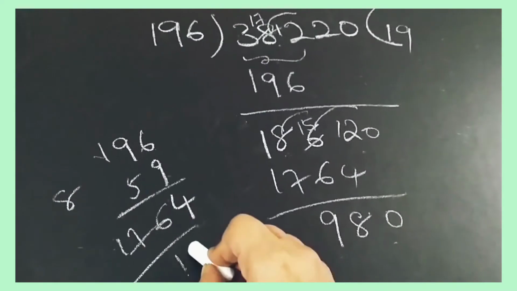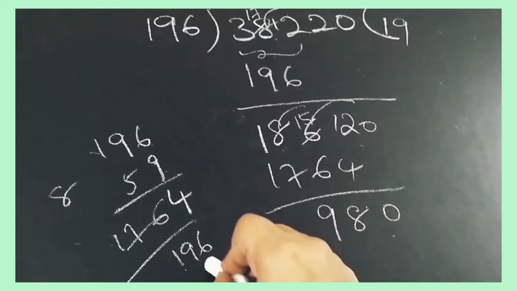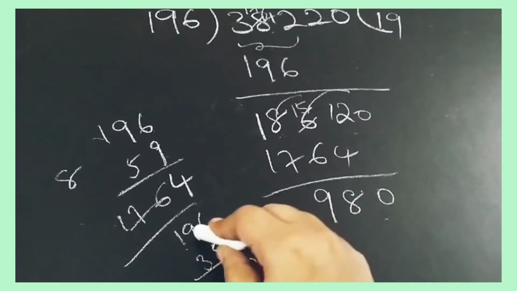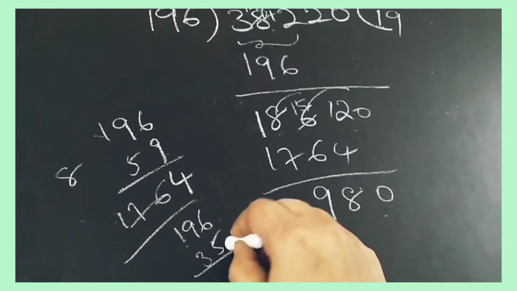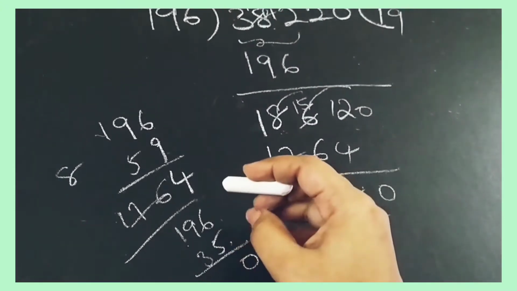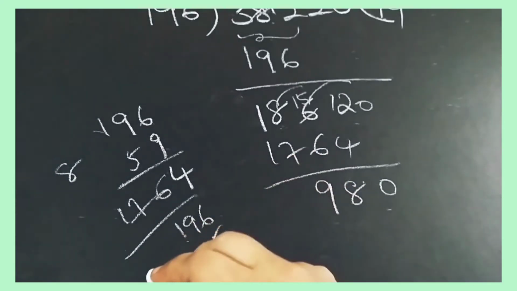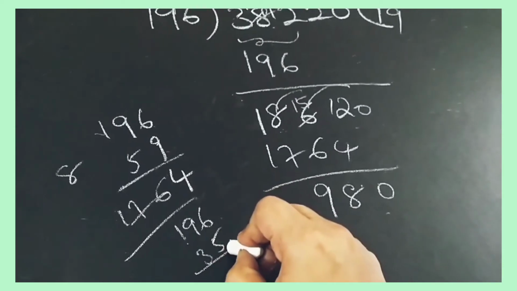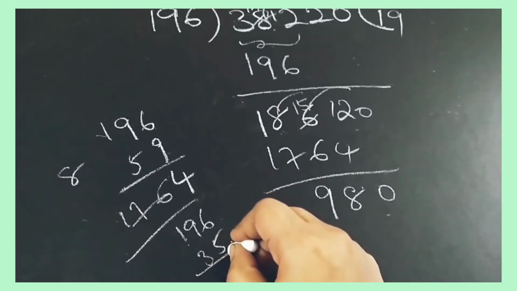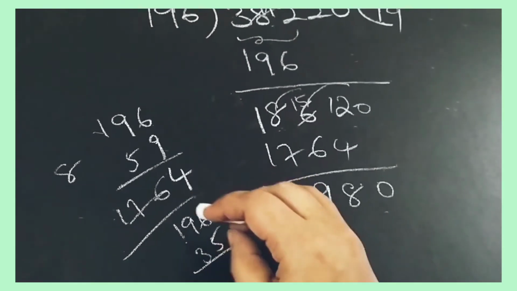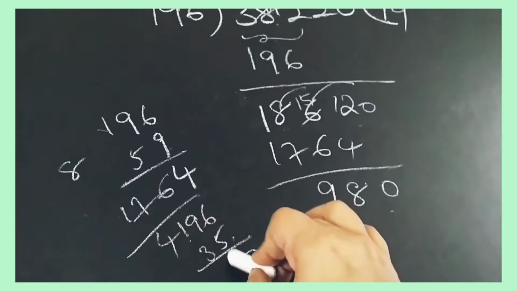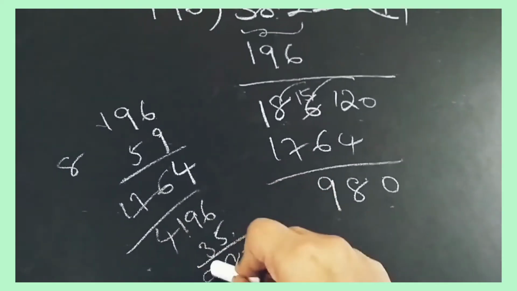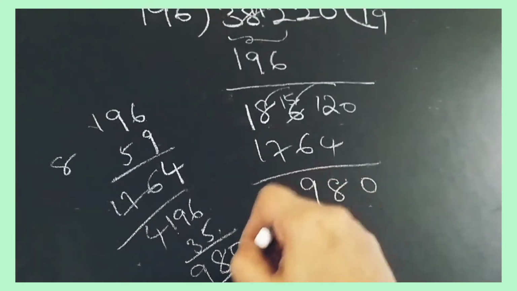If we see the 196 table, 6 times 30, 6 nines are 54, 55, 56, 57. 5 sixes are 30, 5 nines are 45. Sorry, it is 45, 46, 47, 48. 5 ones are 5, 6, 7, 8, 9. It is 980. So we have got 980 here.